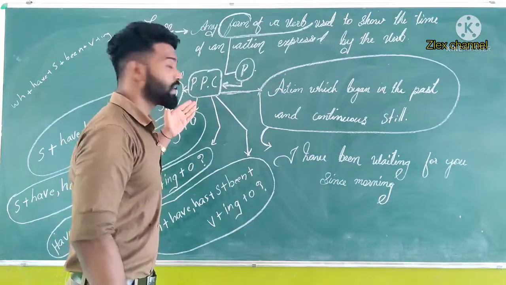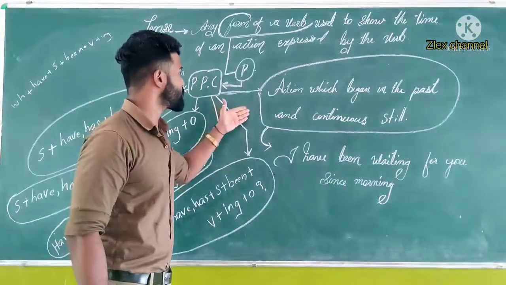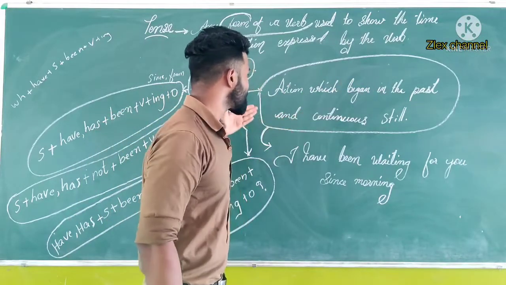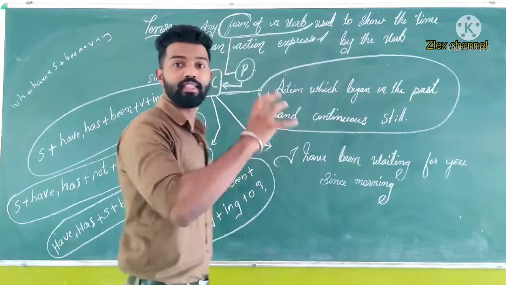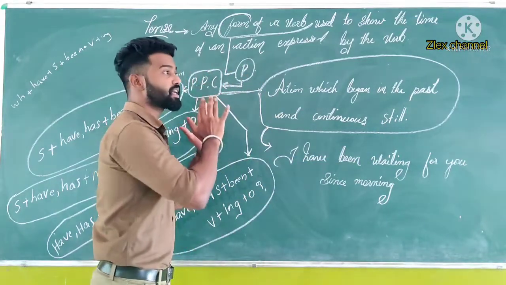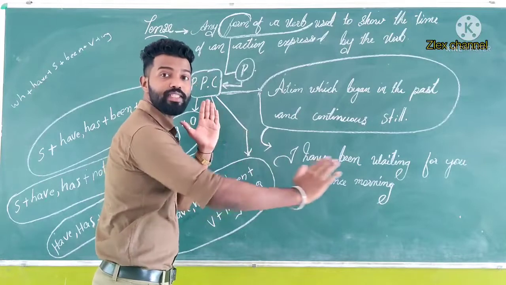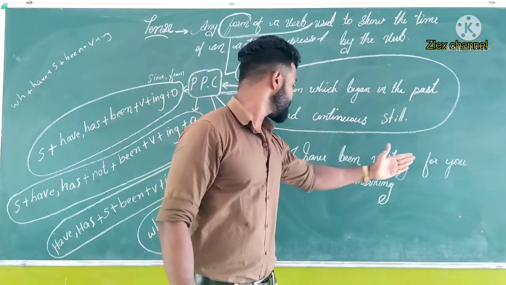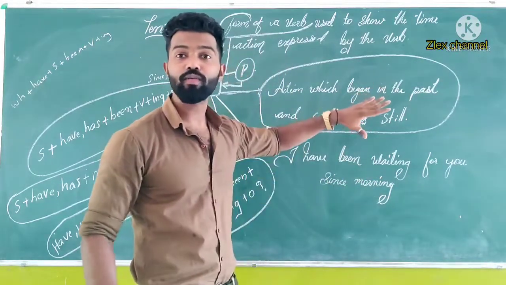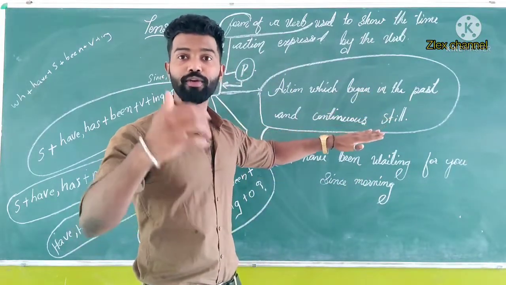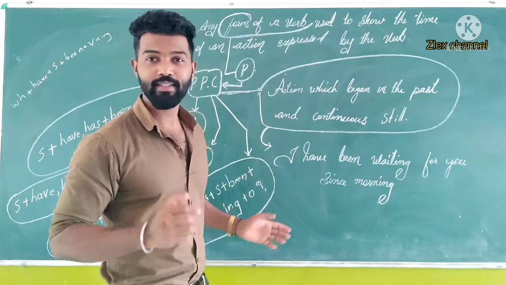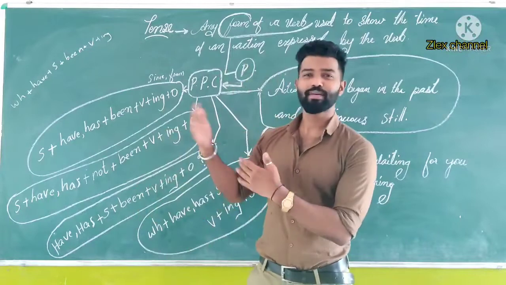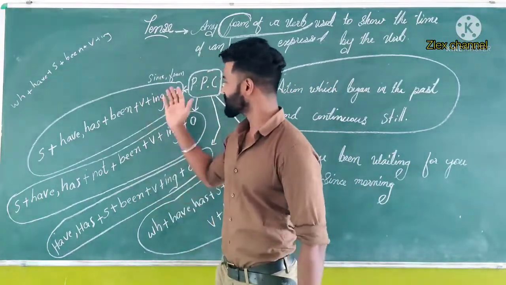Okay. So now let's study the usages of that. Action which began in the past and continues till now. That means the actions which took place in the past and are continuing till now. Example, I have been waiting for you since morning. That means from morning onwards I am waiting for you. Okay, did you get? So not much usages. So straight away let's go to the structures.